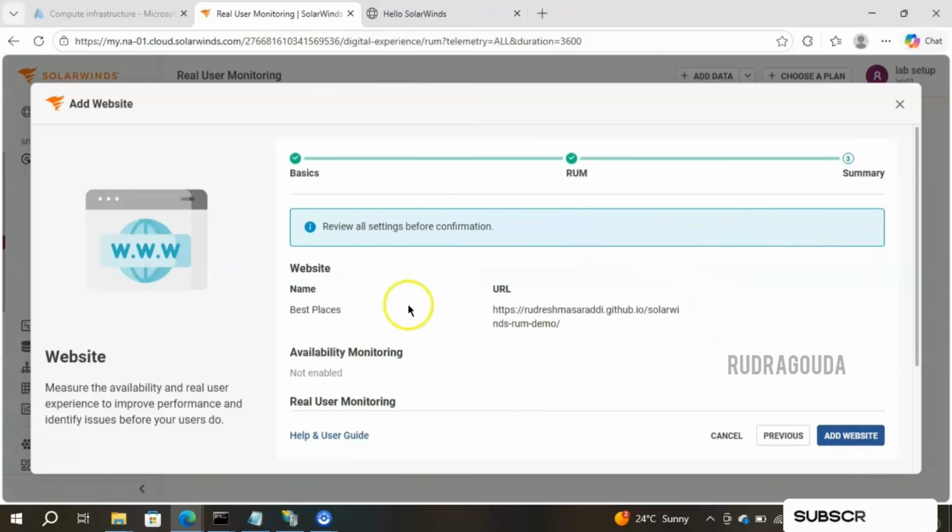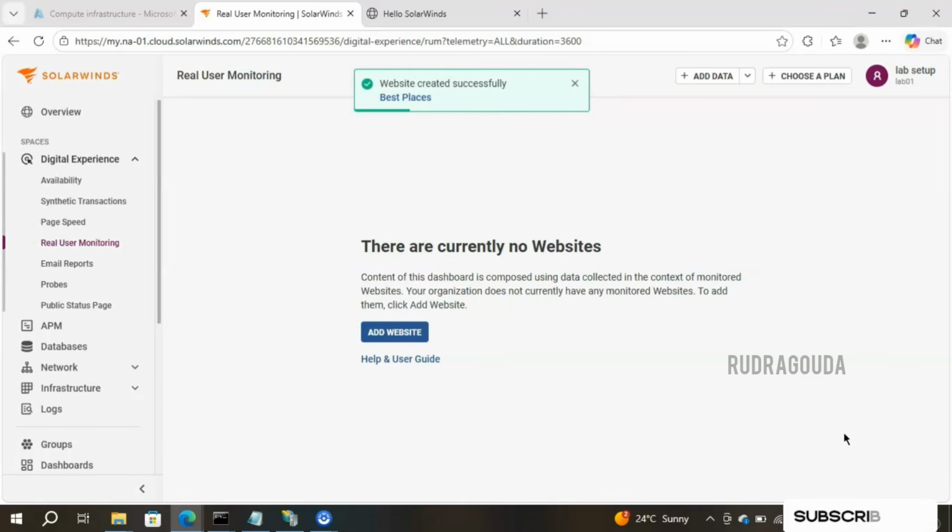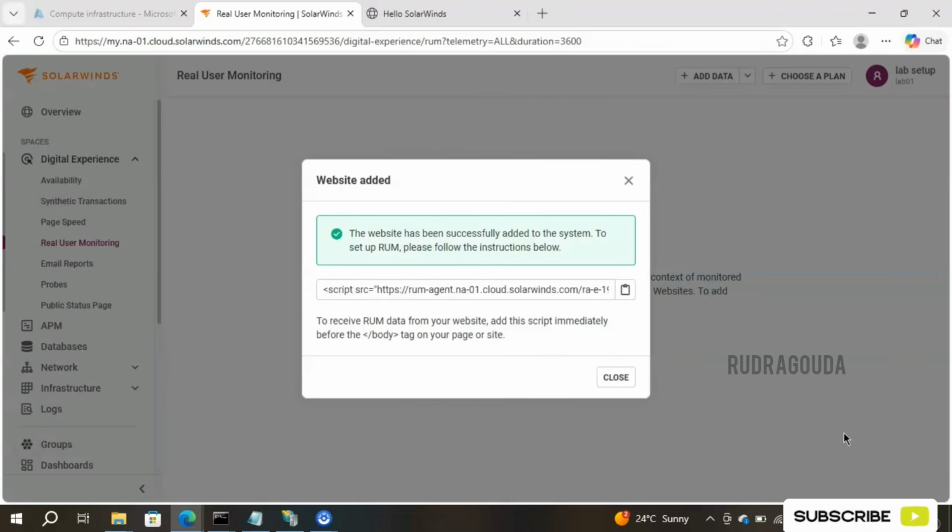So this is a summary page. We have given the name as best places and this is our exact URL information, and availability monitoring is not enabled. Yes, we have enabled the real user monitoring only. Then simply click on add website. Once you click on add website, it is going to give some information that you need to add in your website details. You can see, right? We need to copy this particular code and add it into our website. See, to receive the RUM data from your website, add this script immediately before the body tag on your web page. So we should go into our web page and add this code before the body.